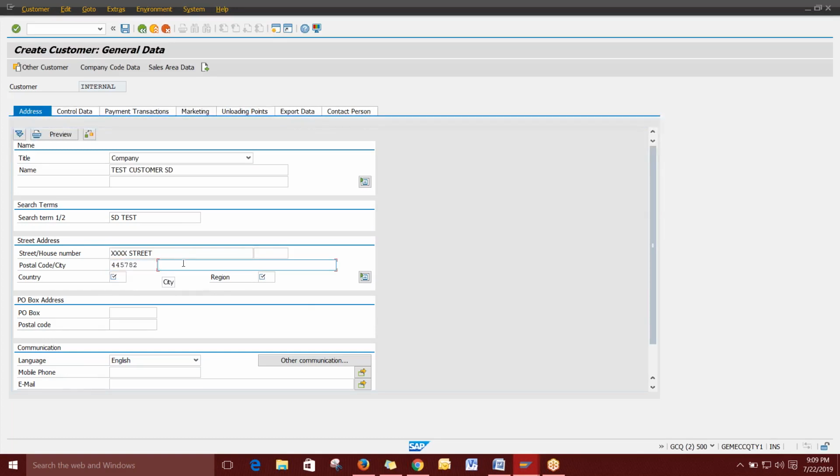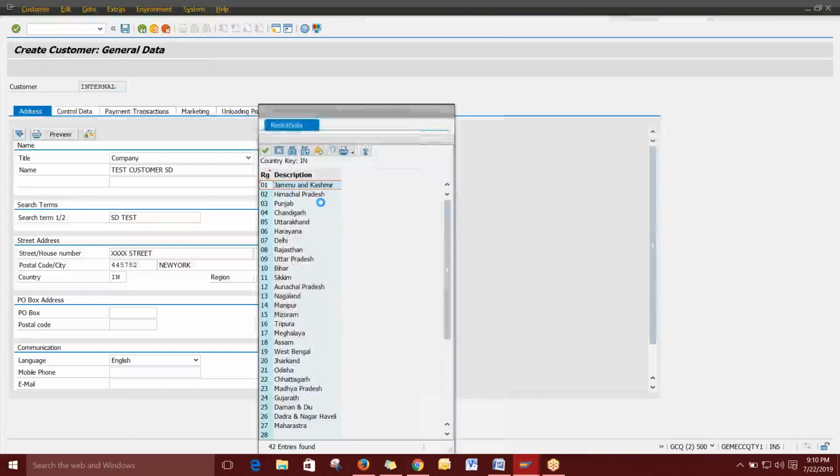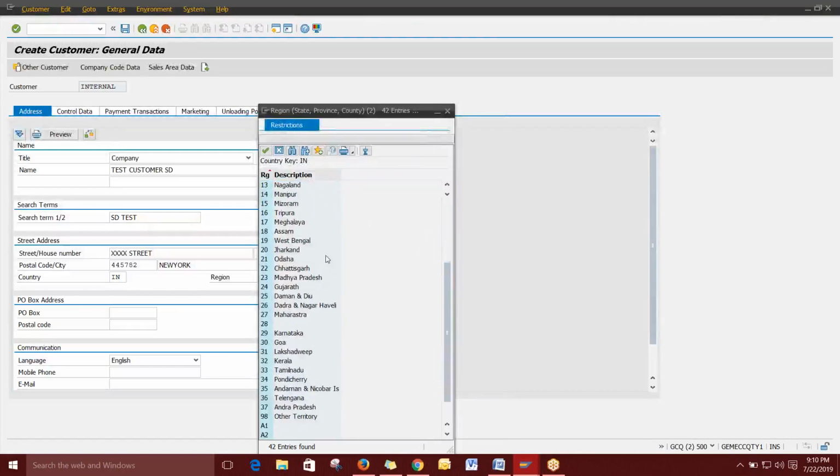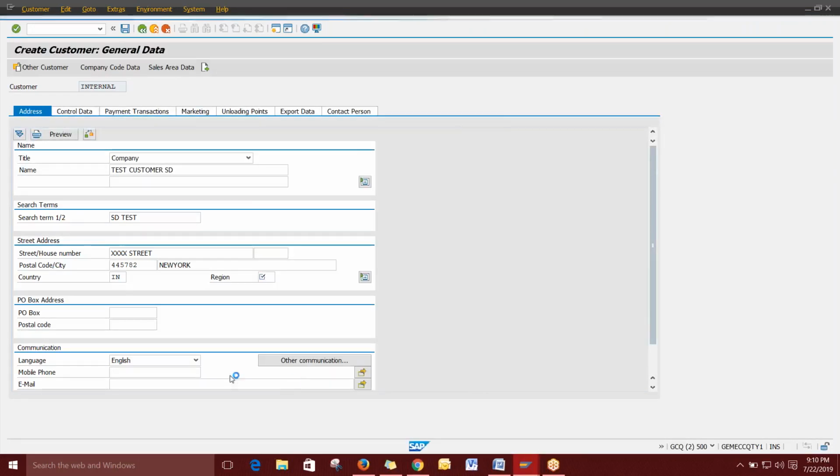City, you can give any city, like New York. Then country, I'm giving India because I have given only INR currency. In region, if you select the region, it will show all the regions available in India. So we can select Andhra Pradesh, AP.